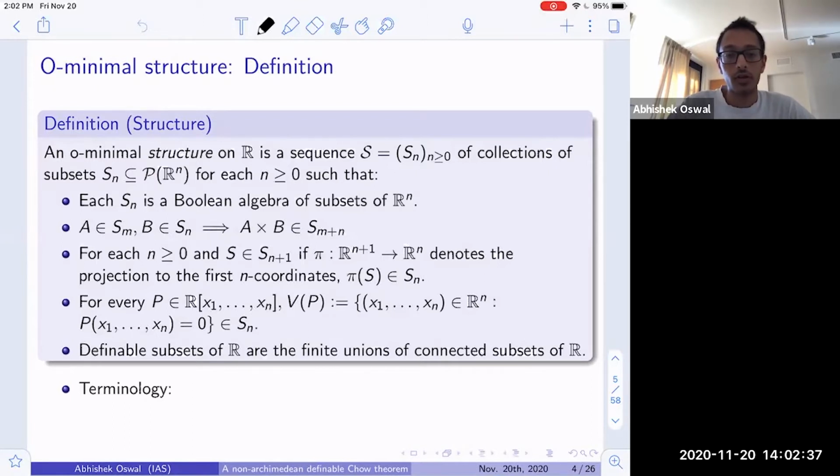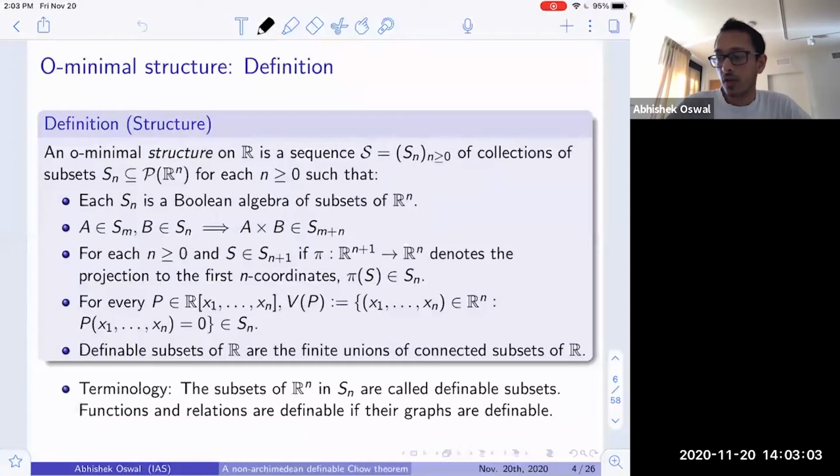So Cartesian products, Boolean combinations, and projections, and so on and so forth. And the o-minimal axiom is imposing some sort of rigidity on sets that are definable in o-minimal structures. So the o-minimal axiom says that a definable subset of the real line should be nothing but a finite Boolean combination of intervals.